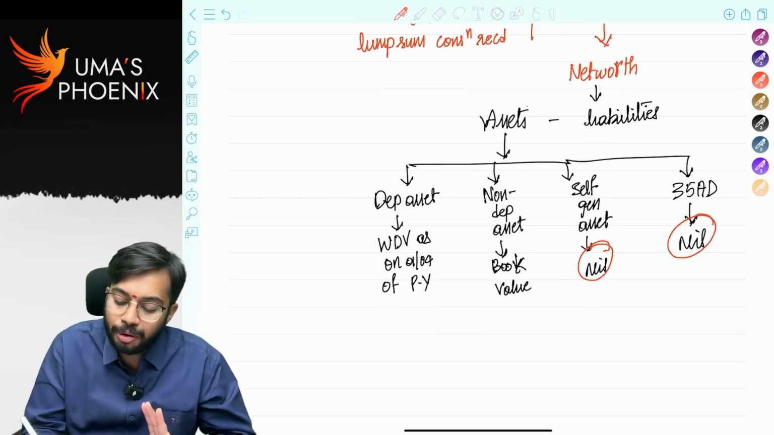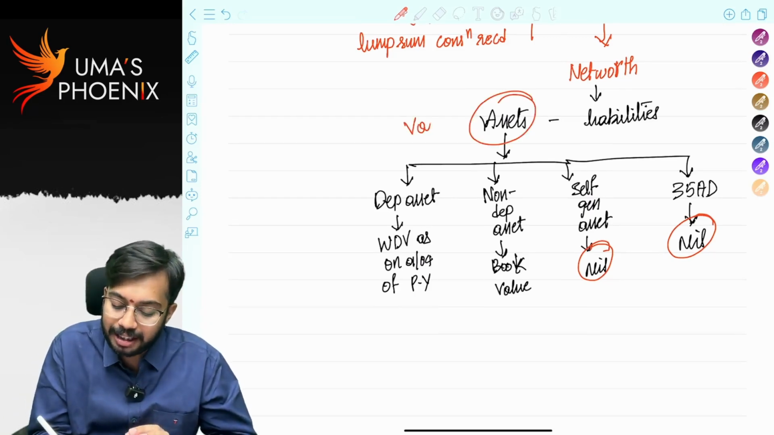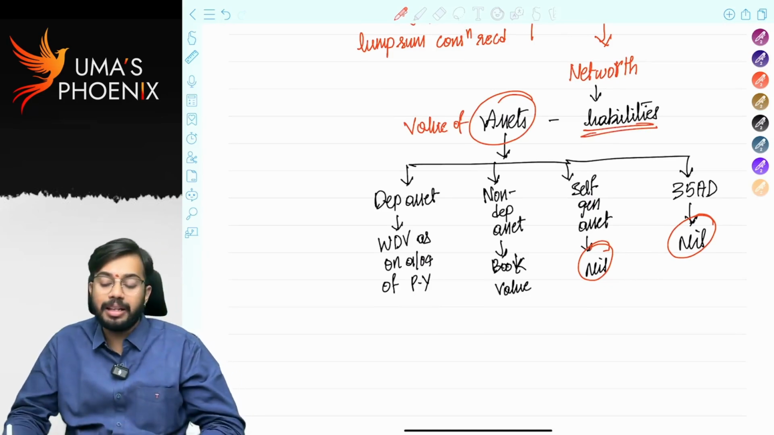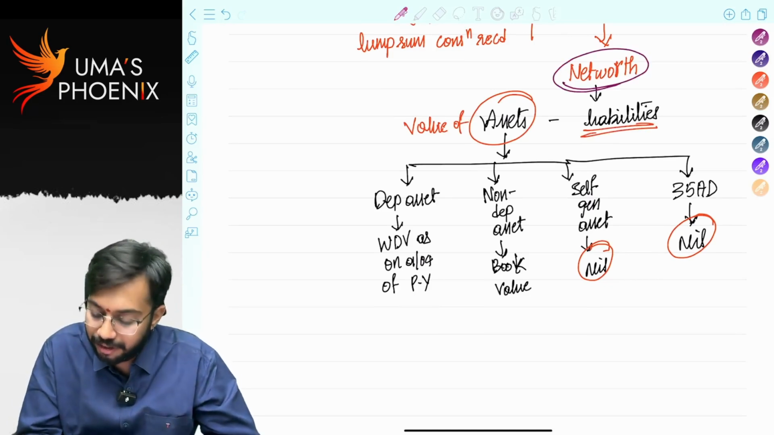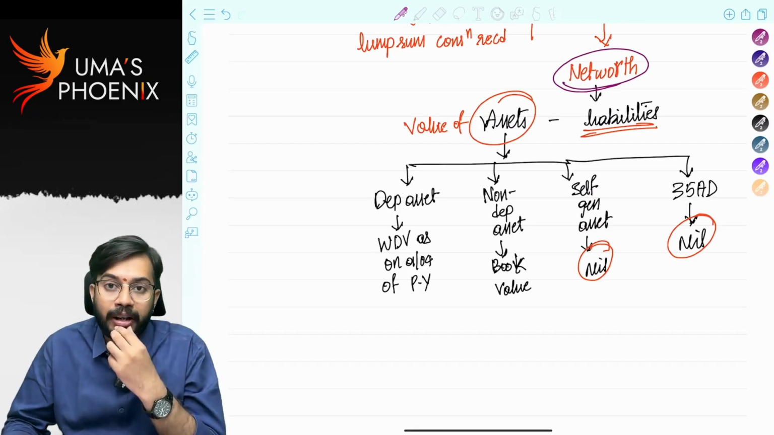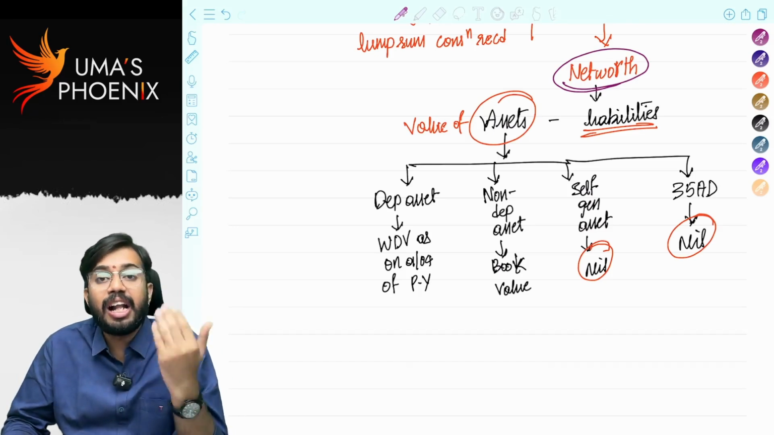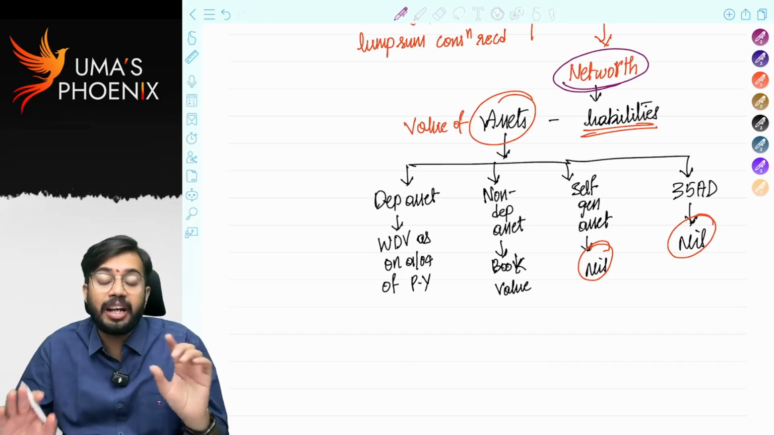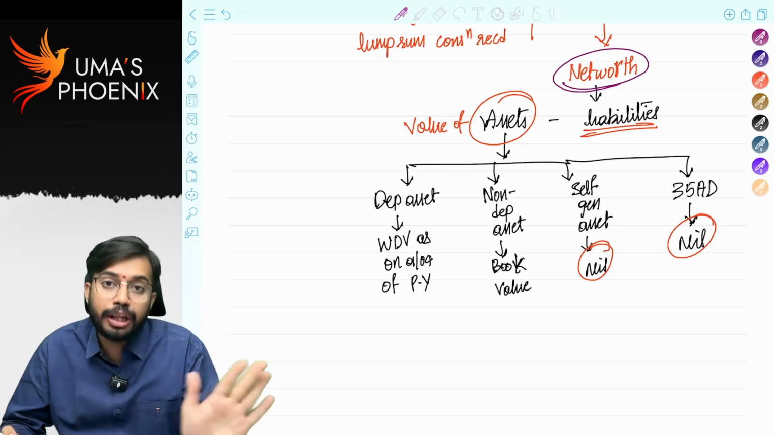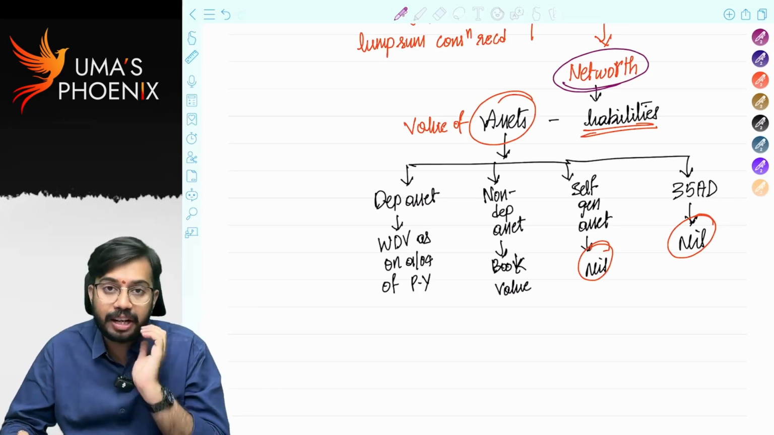So this is how you have to calculate the value of assets. From value of assets, you need to reduce value of liabilities. Thereby you will arrive at net worth. One important point here: if any revaluation is done, revaluation amounts you should not consider. Revaluation figures are to be ignored in calculation of net worth.